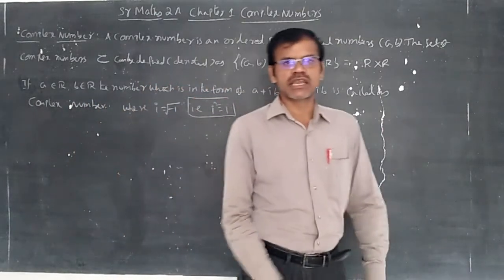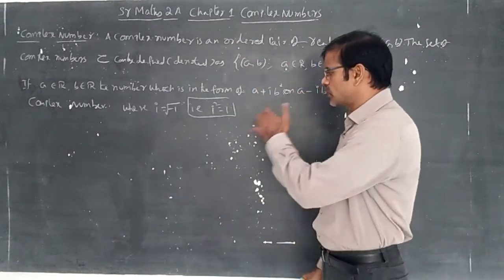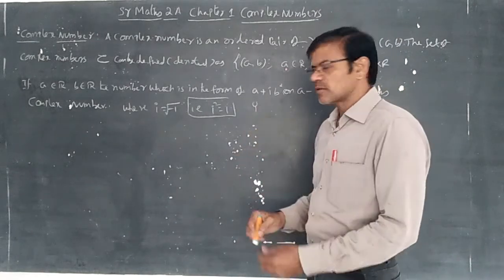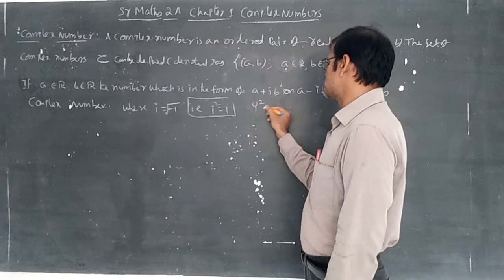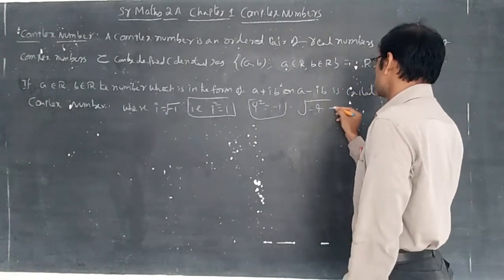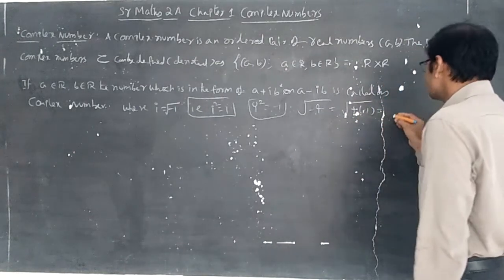To calculate the negative square roots, we are imagining the number i square as minus 1. What is the imagination? Example, minus 4 is there. You can write this one as 4 into minus 1.